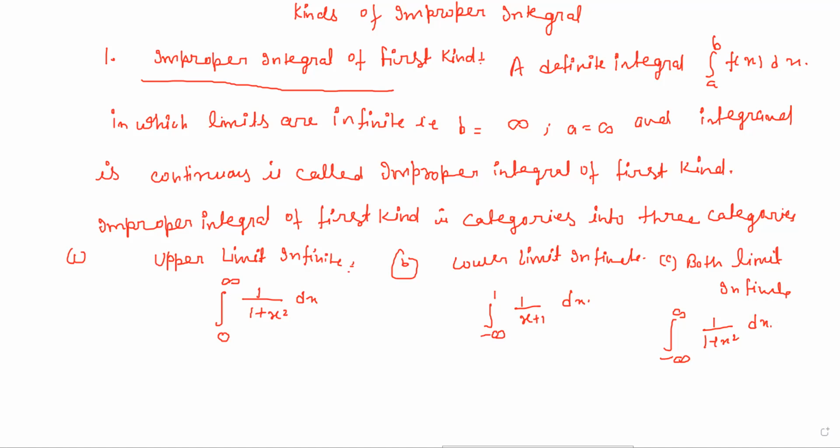So first, how we will find the value of an improper integral of the first kind. So now you can see here. First, when the upper limit is infinite, consider the integral from a to b of f(x) dx. Here, f(x) is continuous in a to infinity.